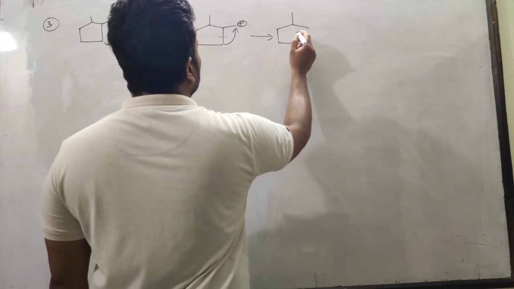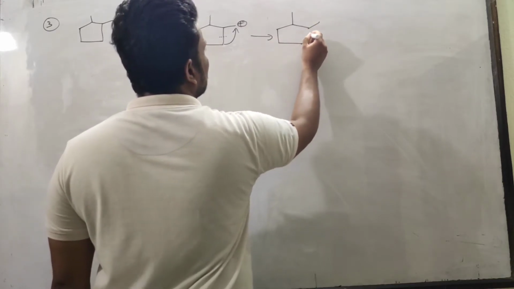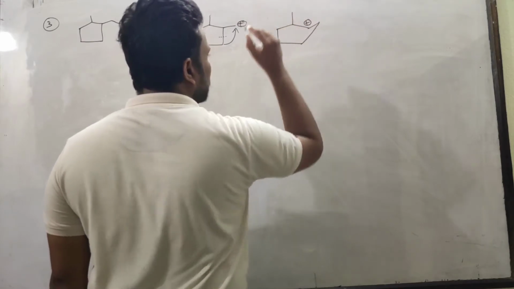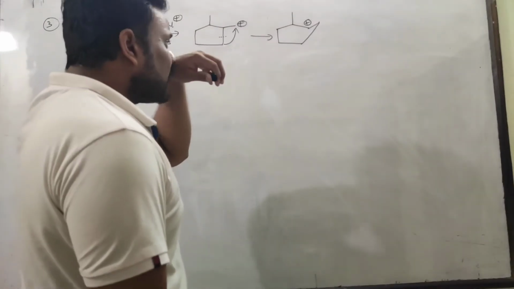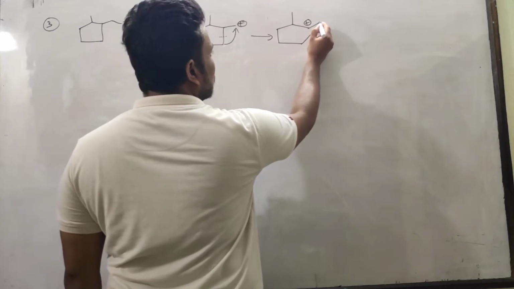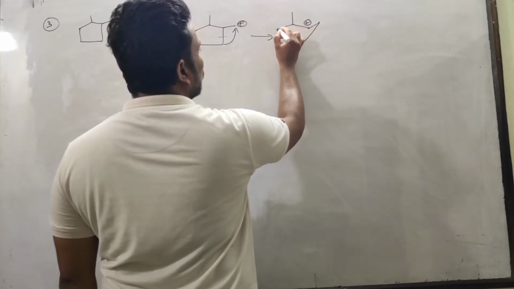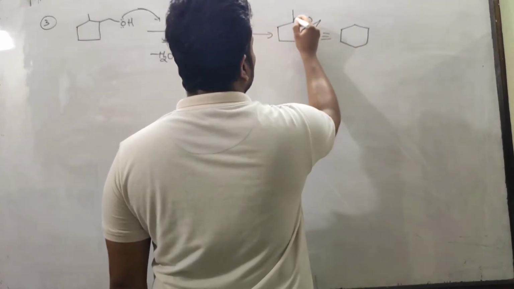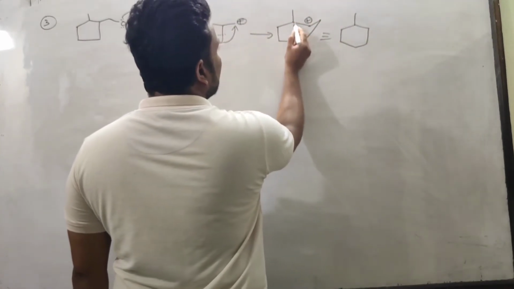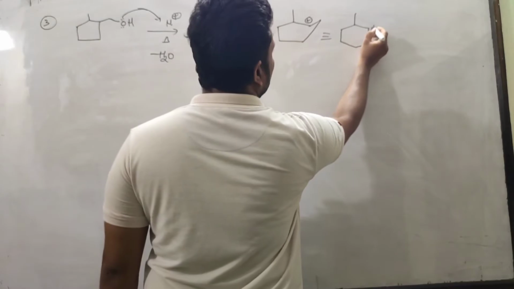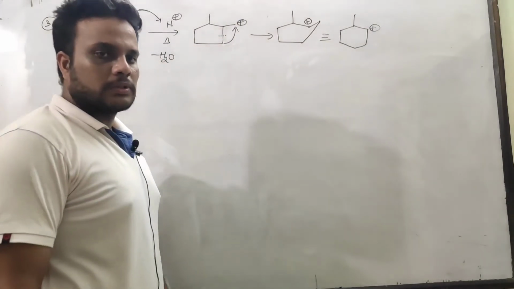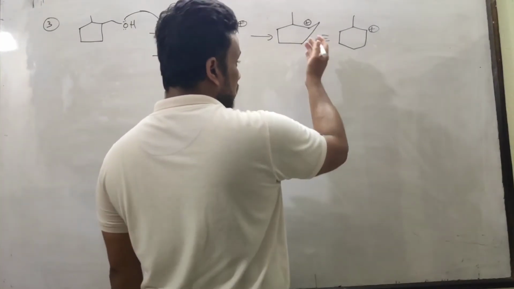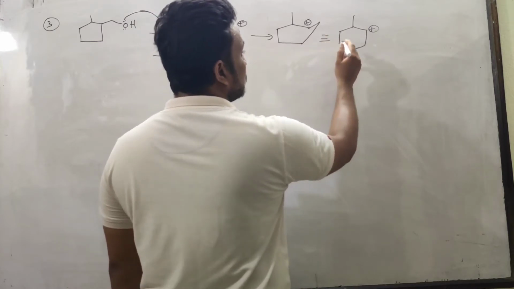Okay, now you see this carbon. Now at adjacent carbon, positive charge is formed. Now what is the ring size? You see 1, 2, 3, 4, 5, 6. So 6-membered ring, and there is a methyl group, yes. Adjacent to this methyl group, positive charge is present. And now after ring expansion, we got 6-membered ring.